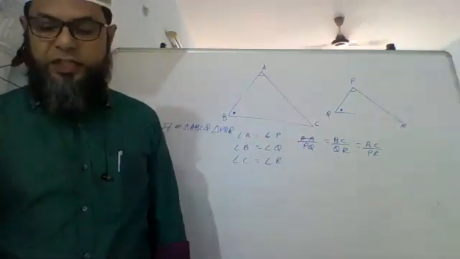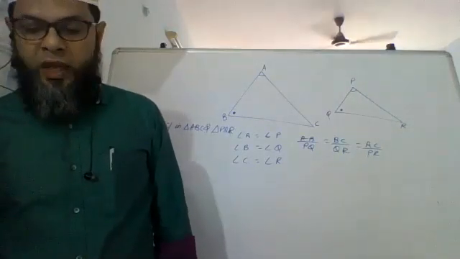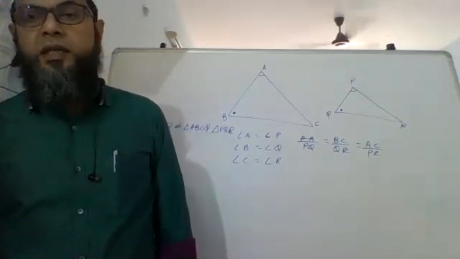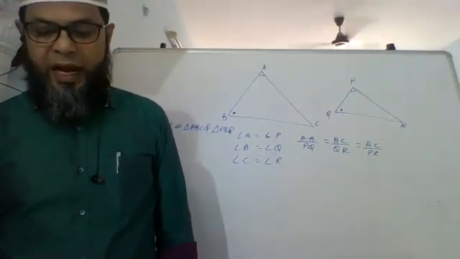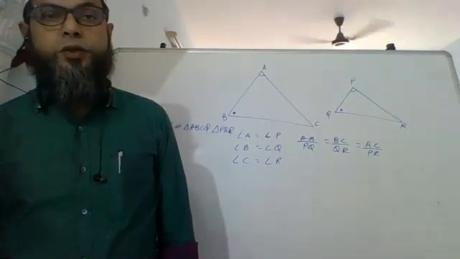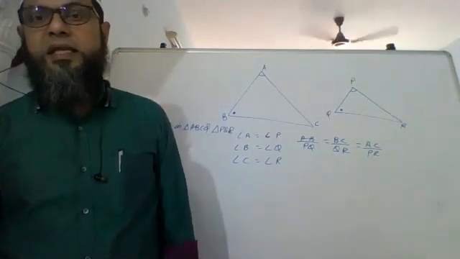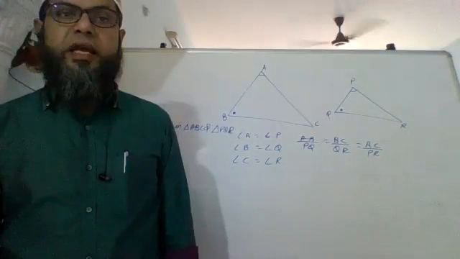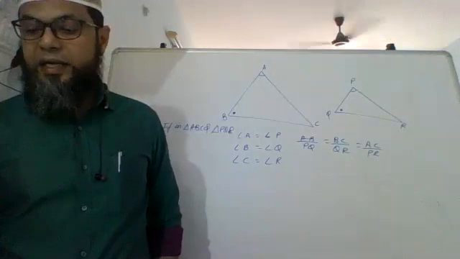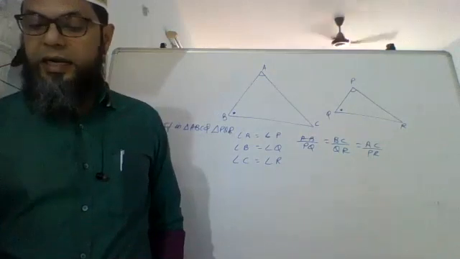So if in two triangles, sides of one triangle are proportional to the sides of the other triangle, then their corresponding angles are equal, and hence the two triangles are similar. And what do we call this? This is called the SSS similarity criteria.